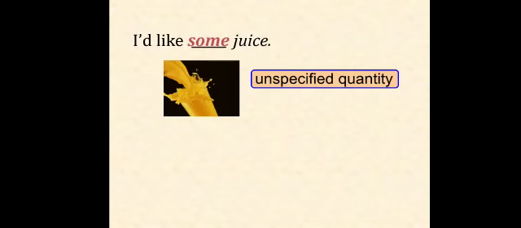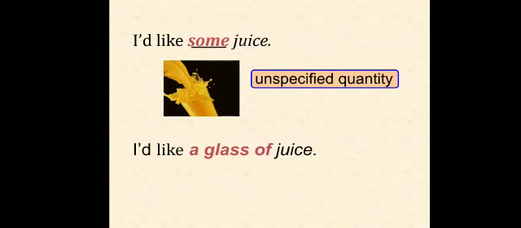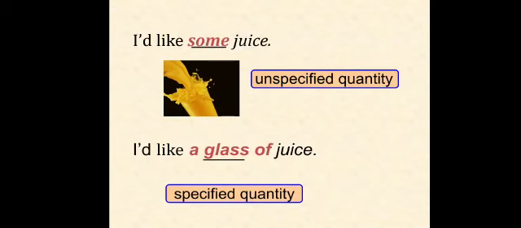Next is, I would like some juice. Can you count juice? No, we cannot count juice. We can count the glasses of juice. We can count the jars of juice. So juice is uncountable because we are not having the specific quantity here. So I would like a glass of juice, that is countable, right? Because we have specified quantity, a glass of juice. Some means we are not talking about specific quantity, right?